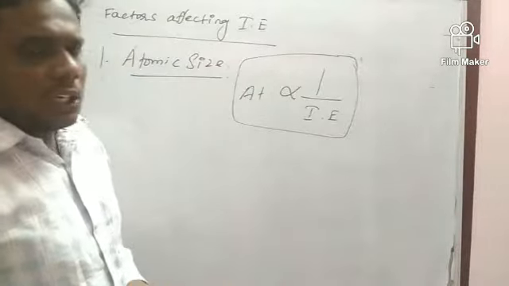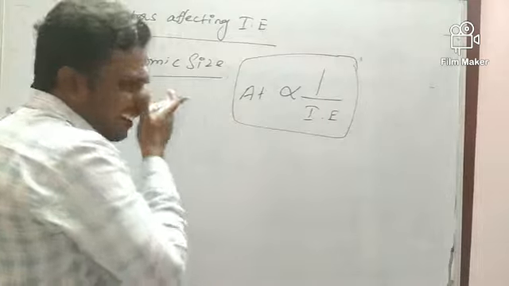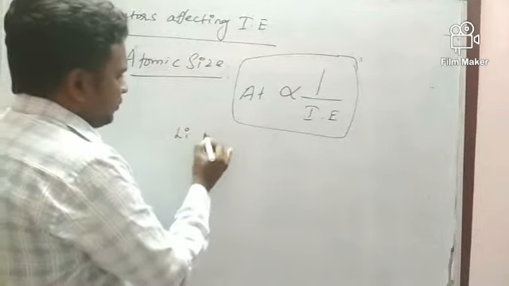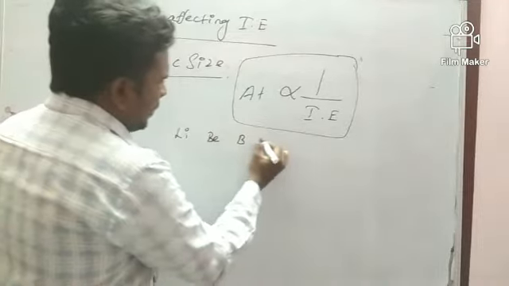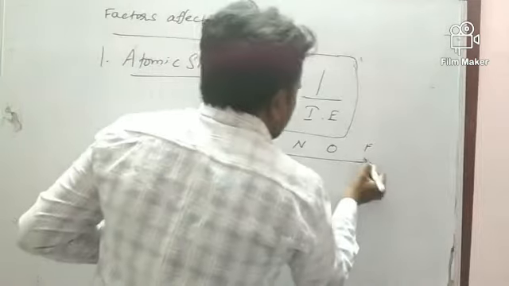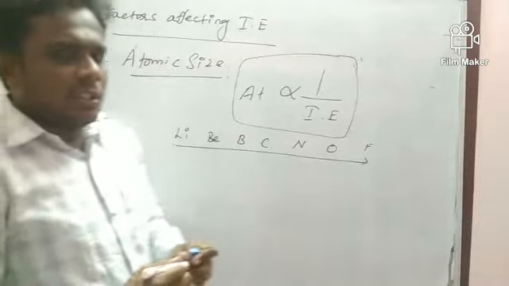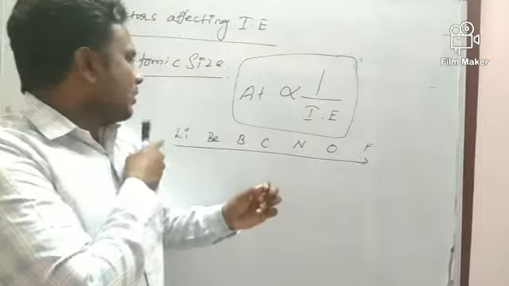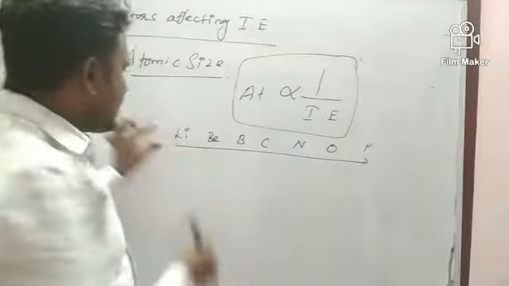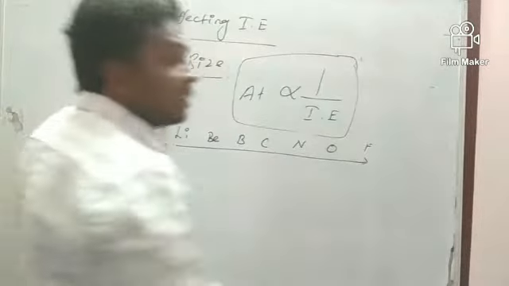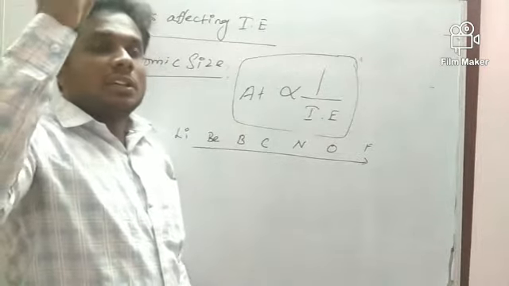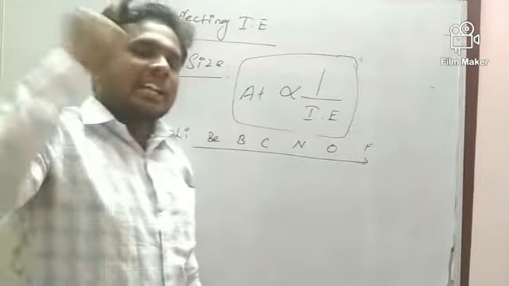Suppose I take the second period elements: lithium, beryllium, boron, carbon, nitrogen, oxygen, fluorine, like that. When you are moving from left to right, what is happening? Yesterday we saw atomic size is decreasing along the period. So when atomic size is decreasing, ionization energy will be increasing. When the size is decreasing, the last electron is strongly attracted by the nucleus.